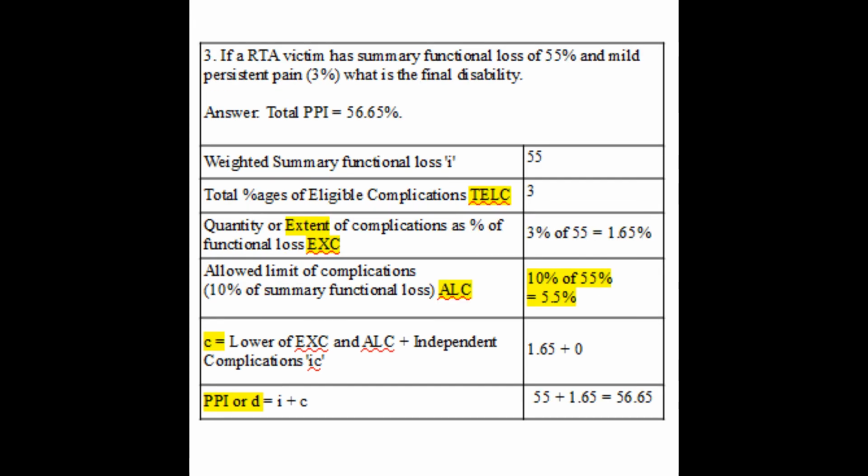Next case is a RTA victim with a summary functional loss of 55% and mild persistent pain of 3%. What is the final disability? Here the allowed limit of additional weightage or ALC is 10% of 55, that is 5.5%, and the extent of complication is 3% of 55, that is 1.65. Lower value among 1.65 and 5.5 is 1.65. So the final additional weightage C is equal to 1.65%. Total PPI will be 55 plus 1.65 is equal to 56.65. There should be no confusion in such cases.